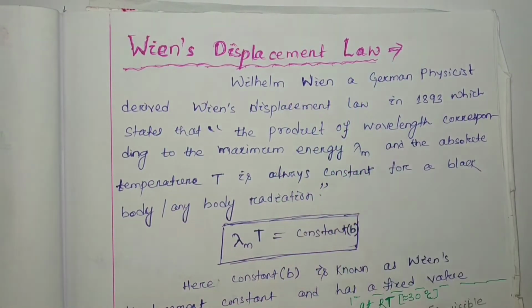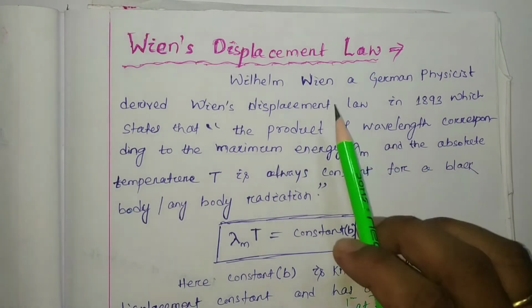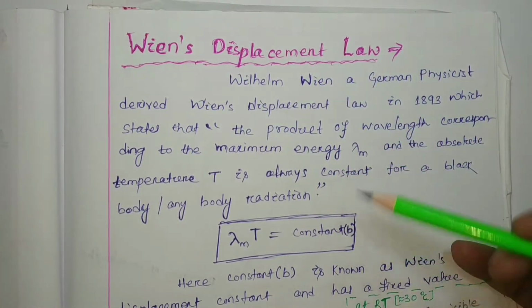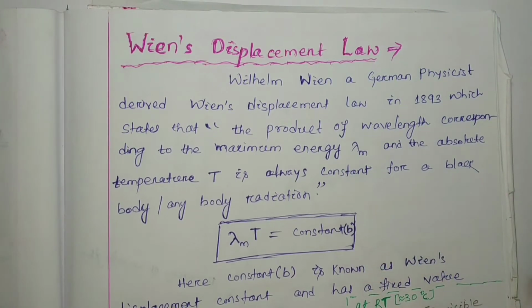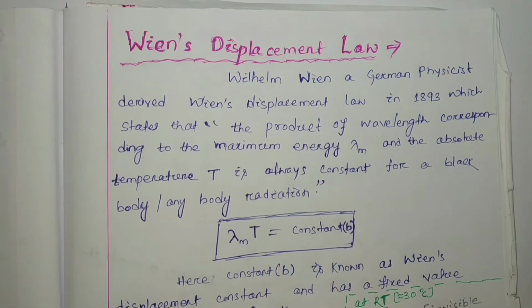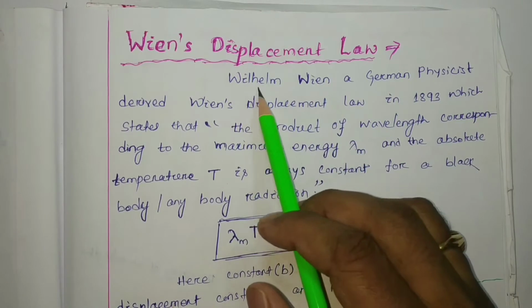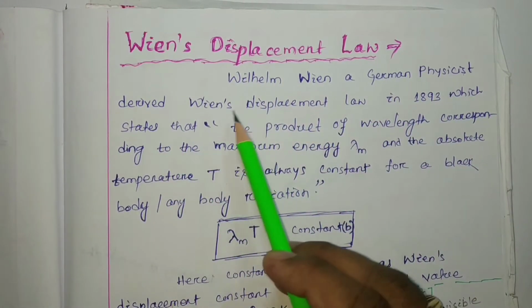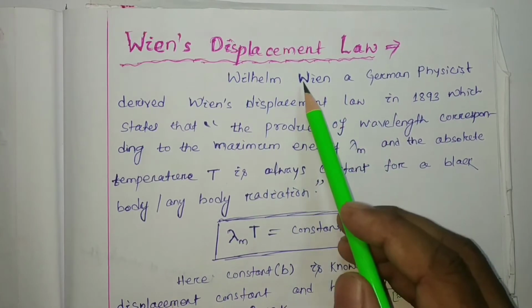That is Wien's displacement law. This law is one of the interesting topics in blackbody radiation, so you have to watch carefully. Wilhelm Wien, a German physicist, derived Wien's displacement law, named after him.